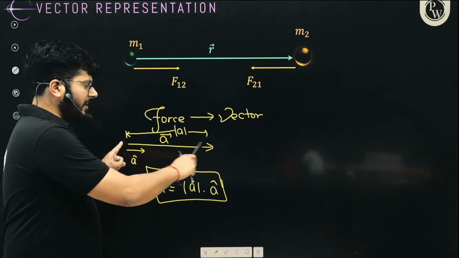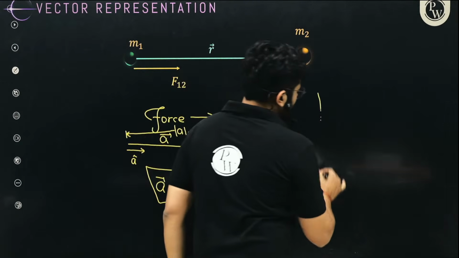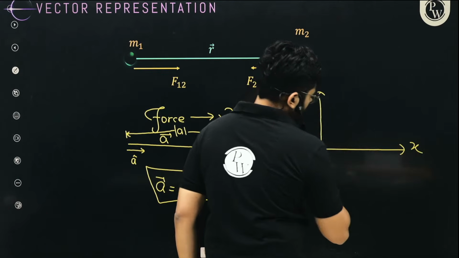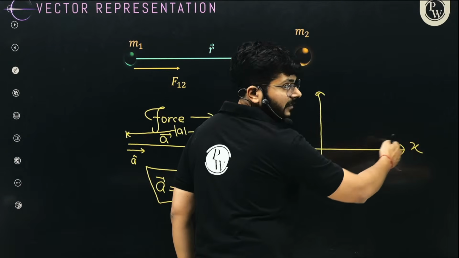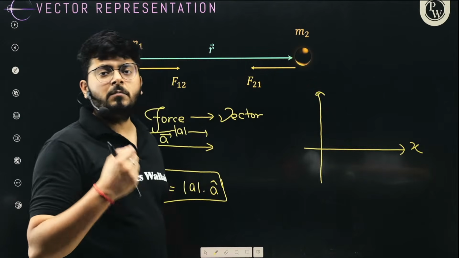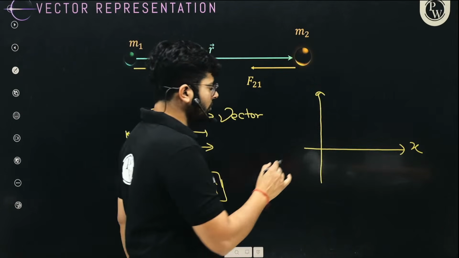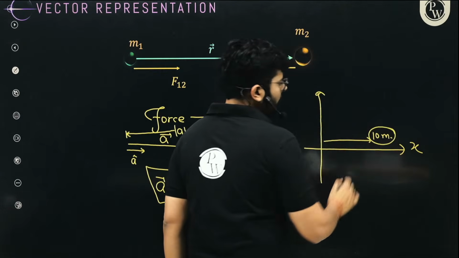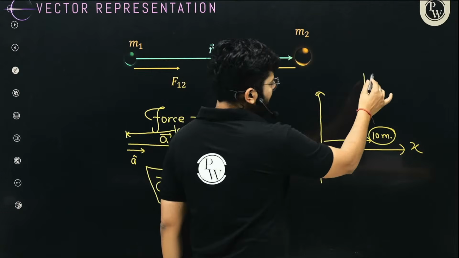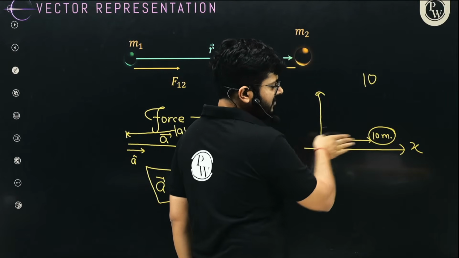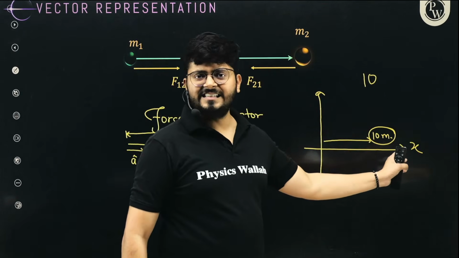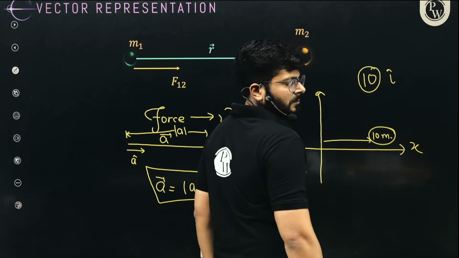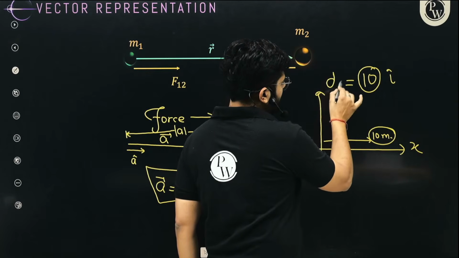For example, let's say that Rishabh is moving along the x-axis from the origin, and he moves 10 meters along the x-axis. So the magnitude is 10 meters. If I multiply the magnitude with the unit vector in this direction, what is the unit vector along the x-axis? I cap. If I multiply the magnitude with the unit vector in the same direction, I have represented the displacement vector.